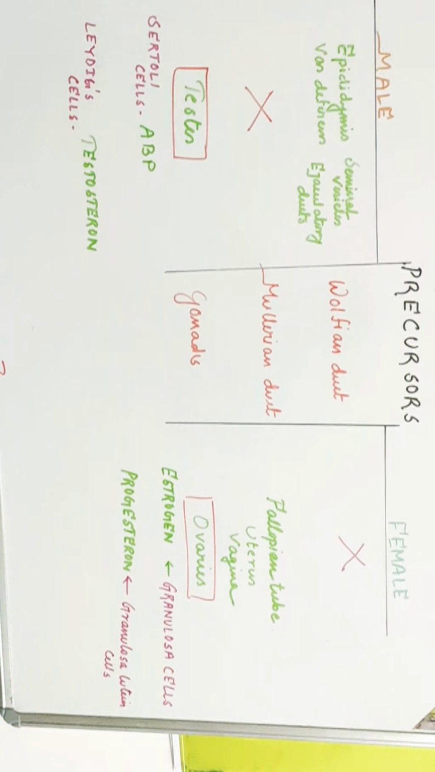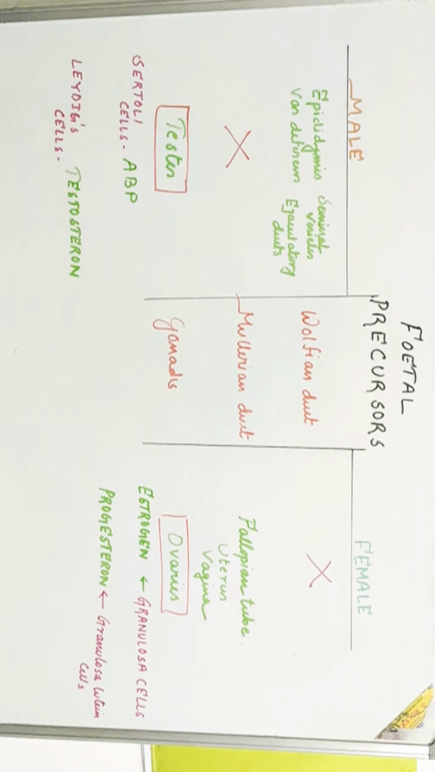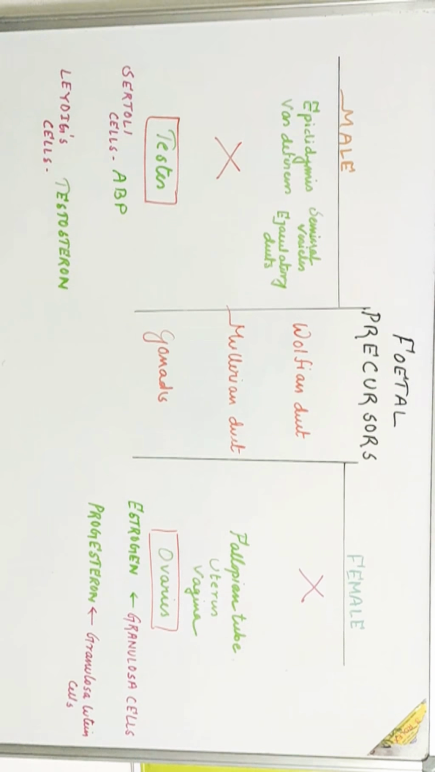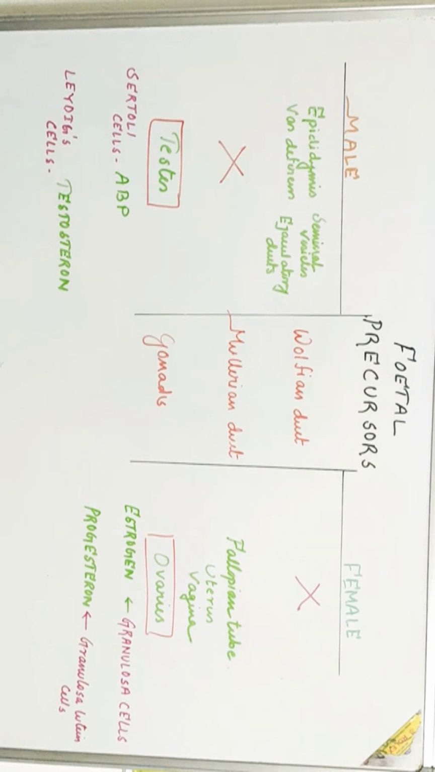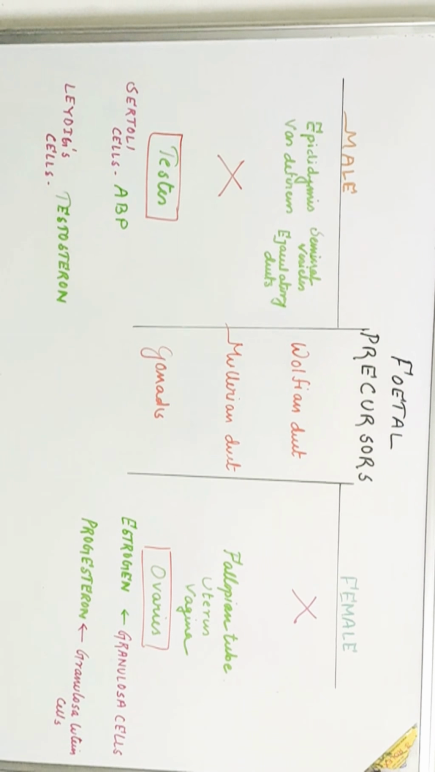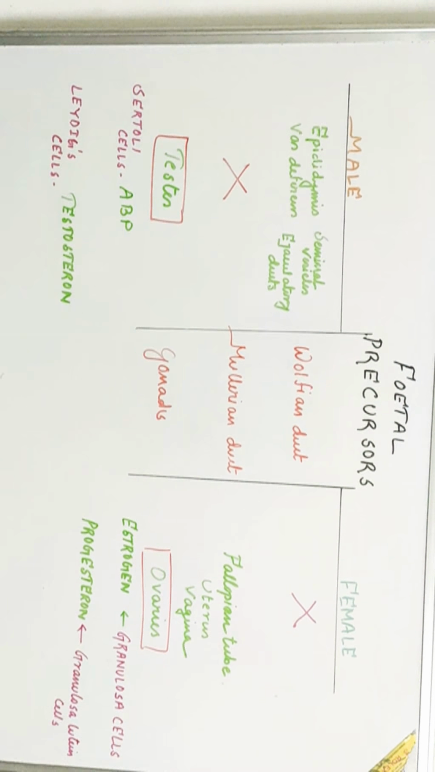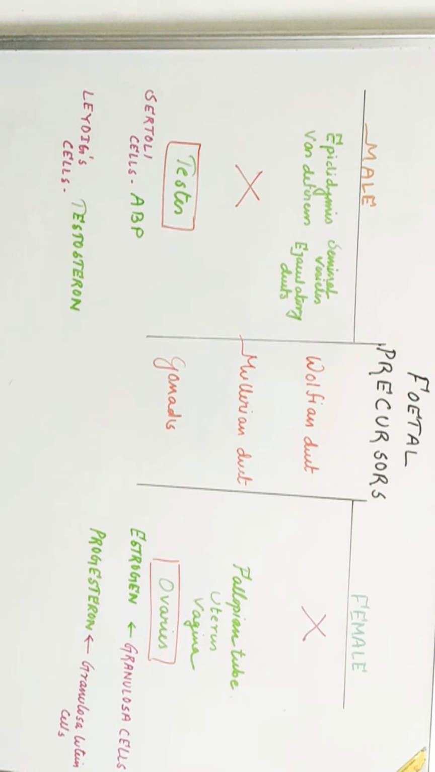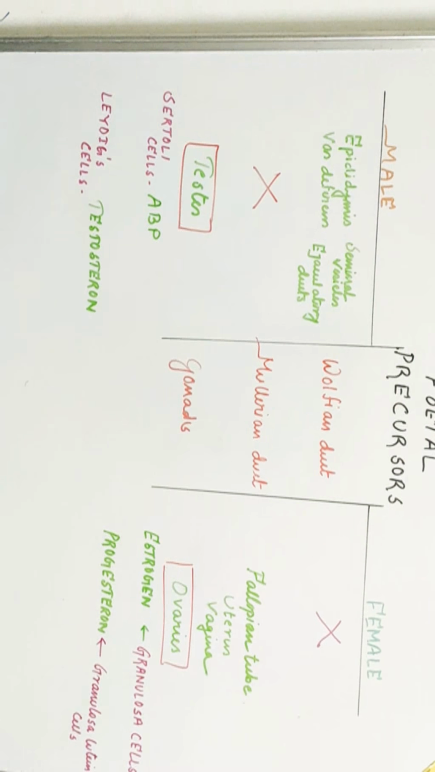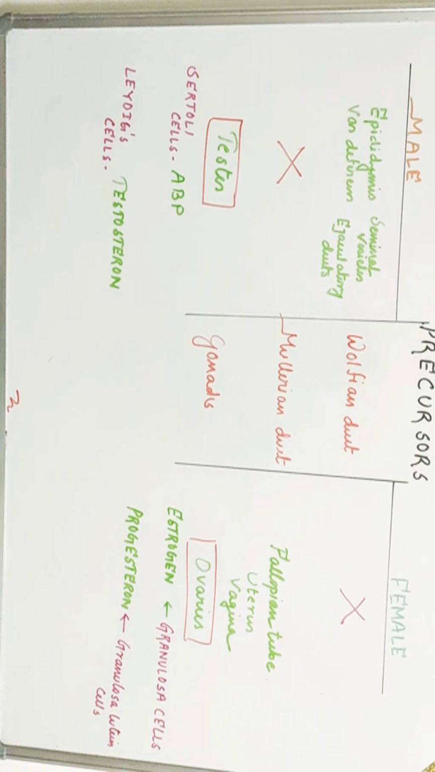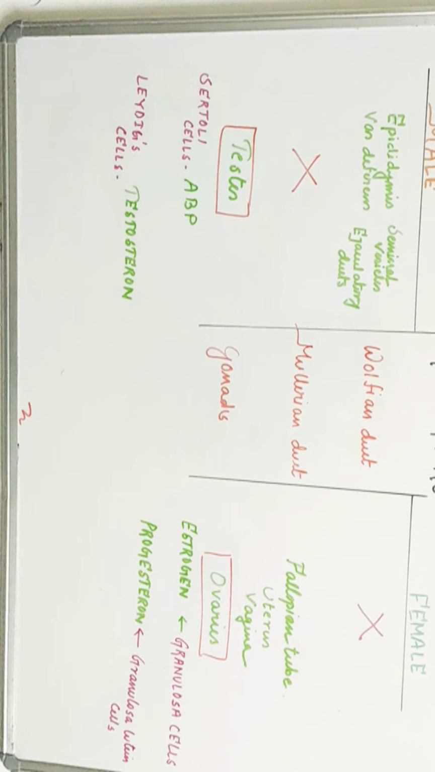So let's do a quick review. Fetal precursors: Wolffian duct, Mullerian duct, and gonads. Wolffian ducts produce male specific characteristics, the secondary sex organs: epididymis, vas deferens, seminal vesicle, ejaculatory duct. The Mullerian duct has no function in male. The gonads turn into testes. Testes have two types of cells: Sertoli cells and Leydig cells.